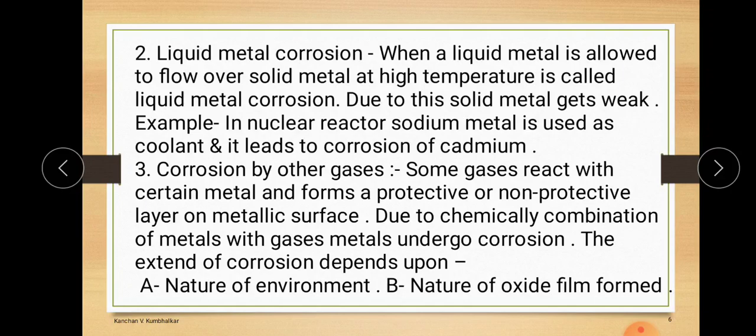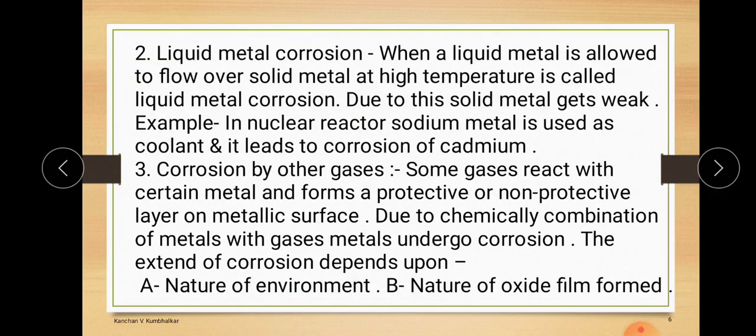There are various types of oxide layers formed: stable, unstable, volatile. If the layer is volatile, then the rate of corrosion is very high as compared to a stable oxide film formation. So the kind of oxide layer formed also determines the rate of corrosion in the presence of other gases.